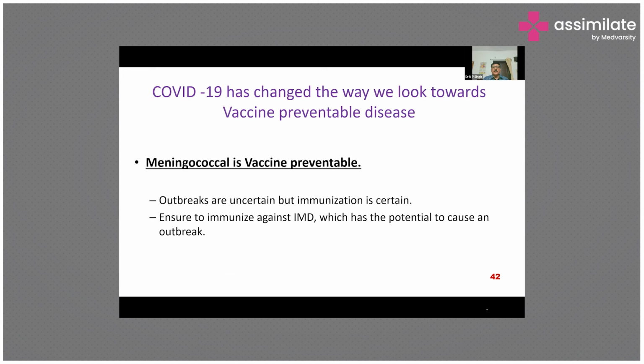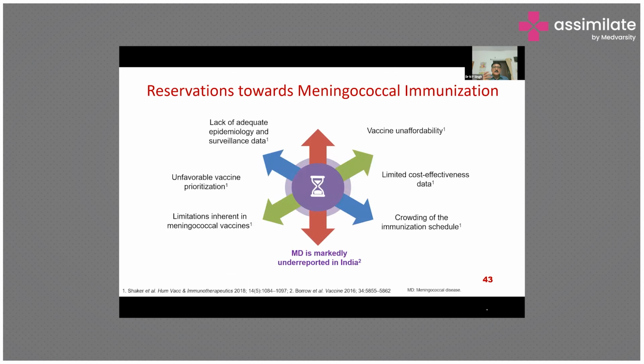We look forward to vaccine-preventable diseases, and meningococcal disease is a vaccine-preventable disease. Outbreaks are uncertain, but immunization is certain. So we must ensure immunization against IMD, which has the potential to cause an outbreak. And in spite of that, there are certain reservations toward this immunization in our country. In developed countries, implementing meningococcal immunization programs with adequate coverage has been effective in decreasing the burden of disease. However, achieving similar results in developing countries, particularly in our country, is hindered by several challenges.